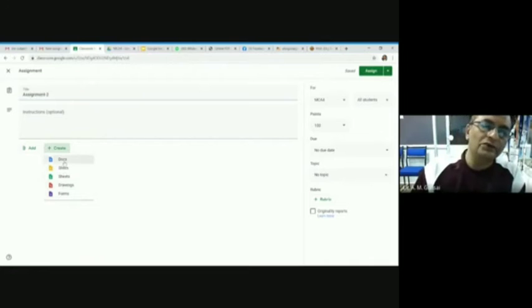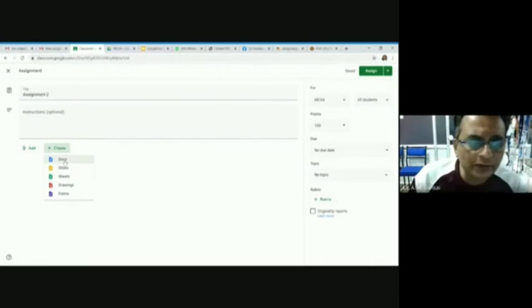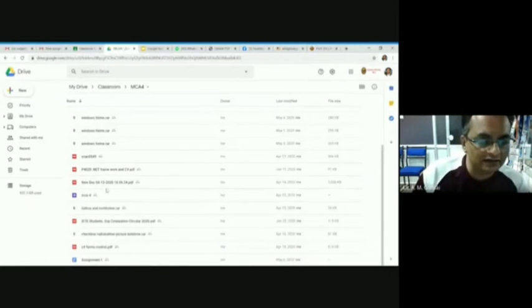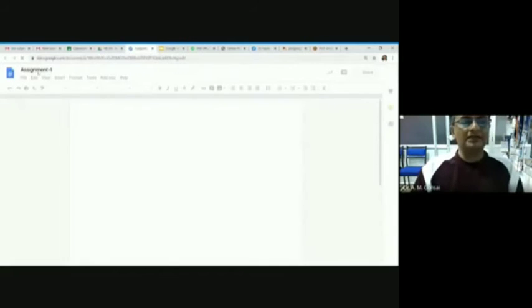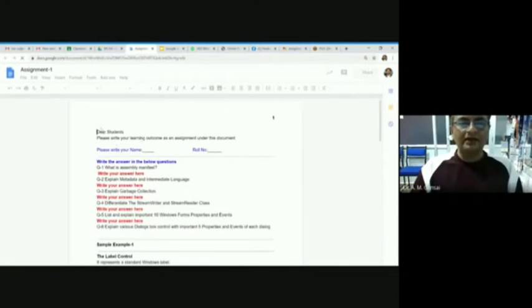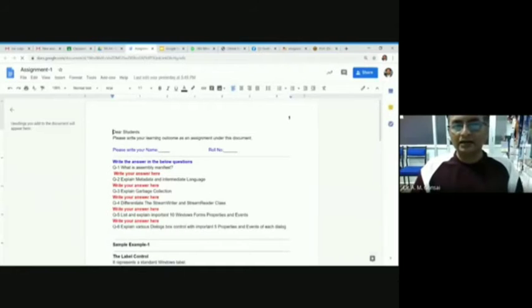So you can use doc, or if you have already created assignment, I am showing that I have already created one assignment. Look, this is assignment 1. Yesterday I created. Dear student, please write your learning outcome as an assignment under this student. Under this document, write your name, roll number, write the question in the below question. What is assembly manifest? Write your answer here. Student has to write their answer here.